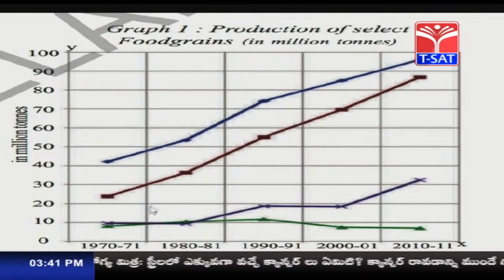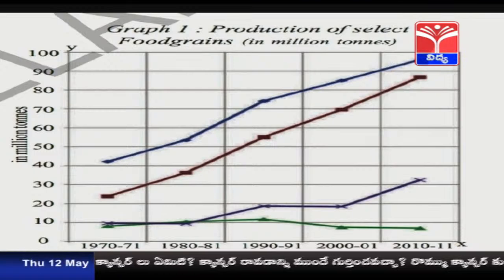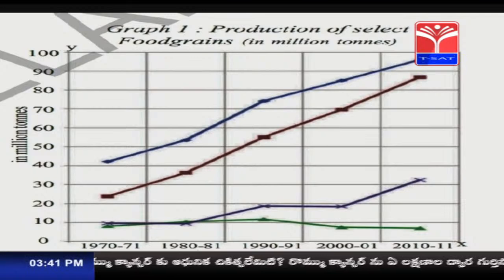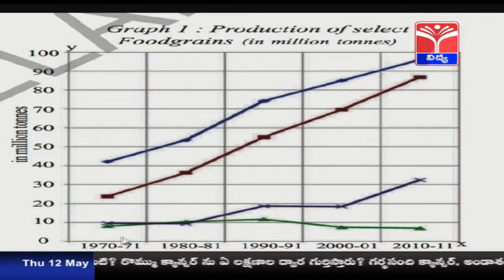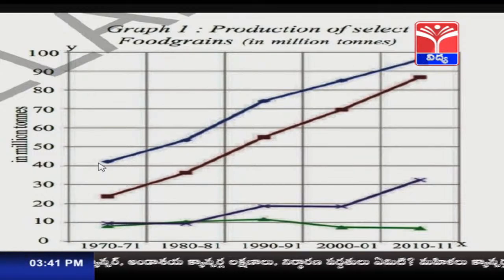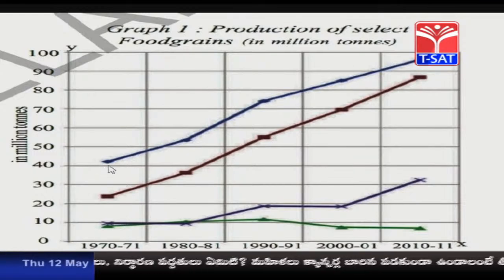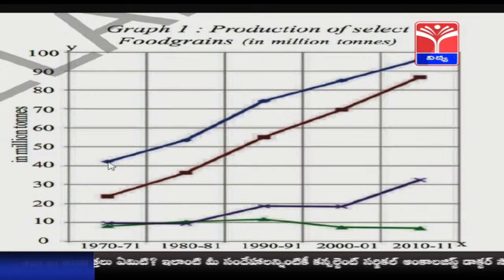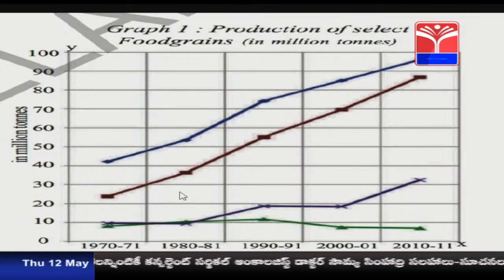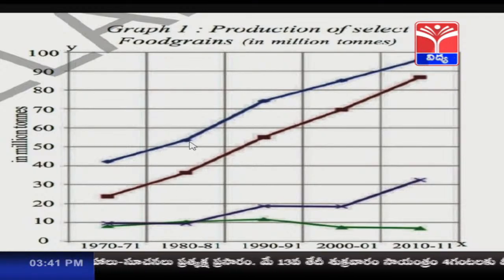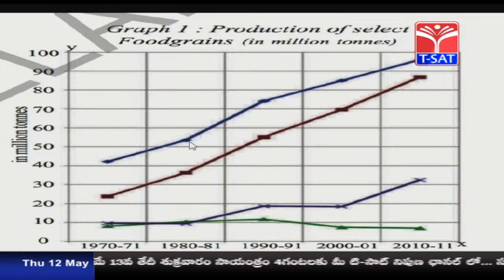Let us see how the production of paddy and wheat was improved from the times of 1970-71. In the year 1970-71, the paddy production, in million tons, was approximately 42 million tons, and in 1980-81 it is approximately 52 million tons.